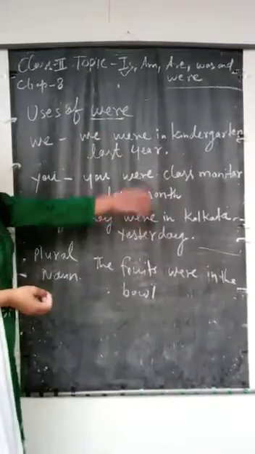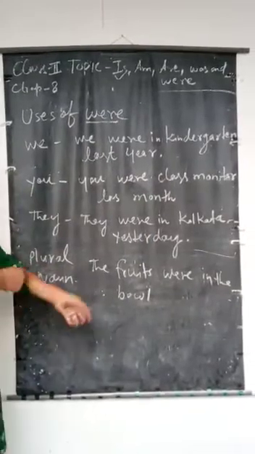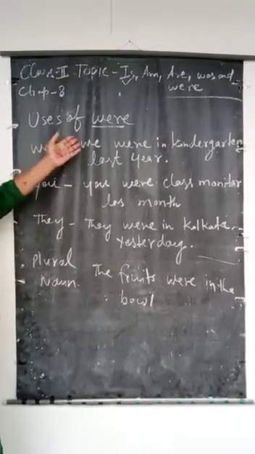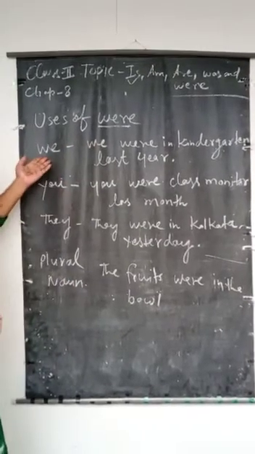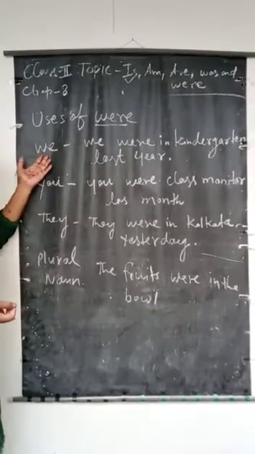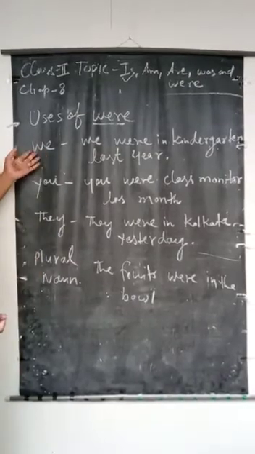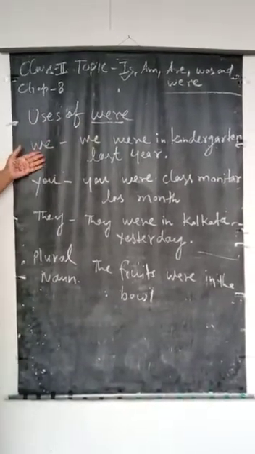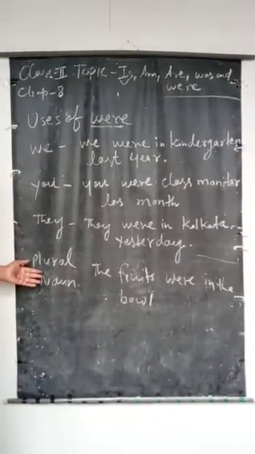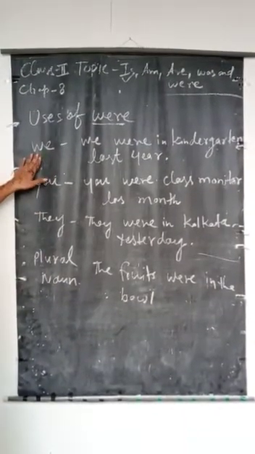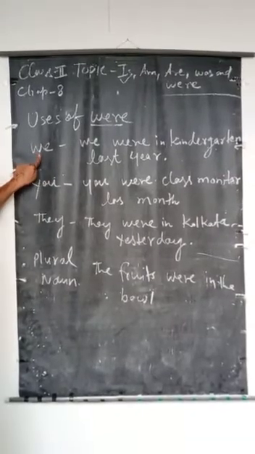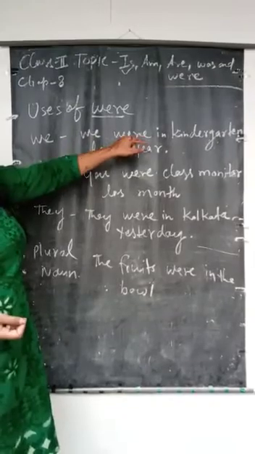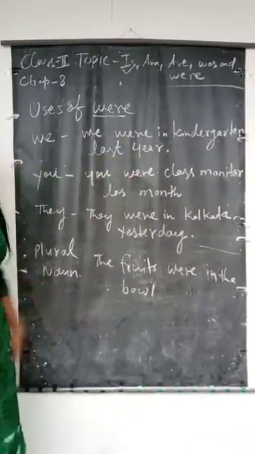So students, here are the uses of were. Now in these sentences we will learn how to use were. The first word is we. We is plural. We use were with we, you, they and plural nouns. First, let's learn how to use we. We were in kindergarten last year.